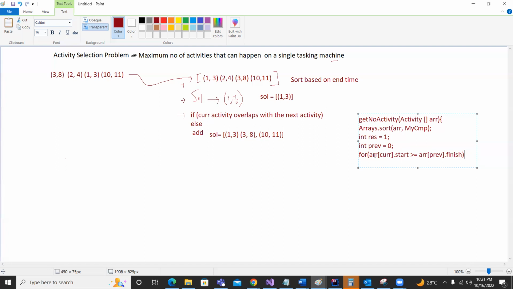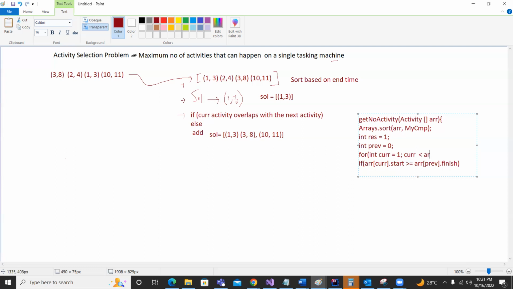But actually, I made one mistake. This is basically the condition which should run within the for loop. So the for loop should start with current equal to 1, because we have taken the first activity as our basic treatment.